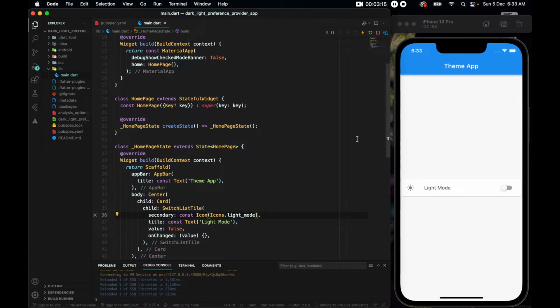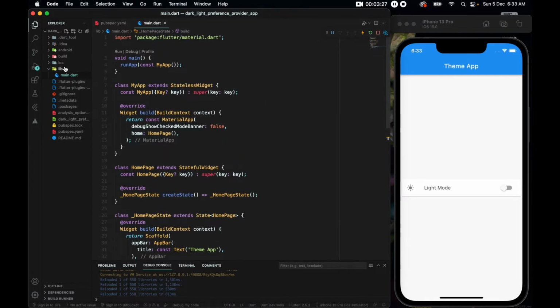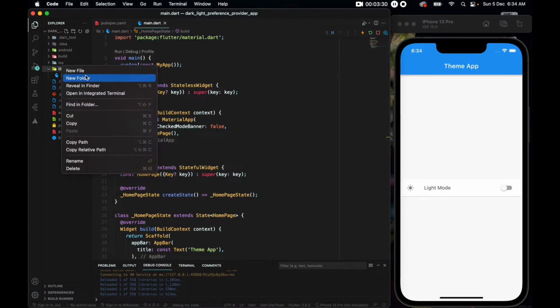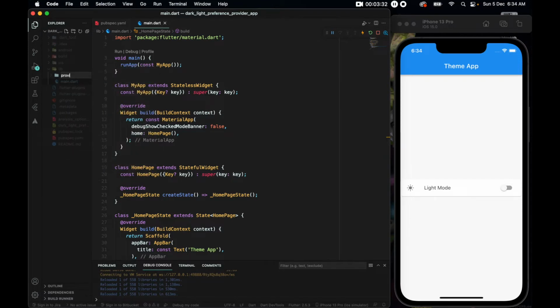Now what I want to do is set up the whole theme, and then whenever we change something, the entire theme should change, and so should this switch, this text, and this icon. So let us start working. I'll go to lib, where I'll make a new folder. Let's name it providers, inside of which let's make a new file, theme_provider.dart.